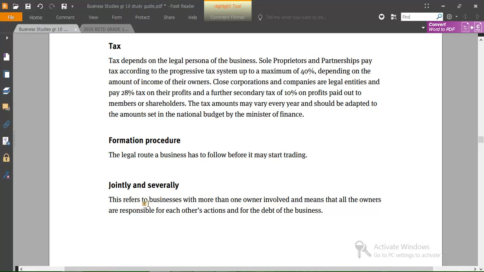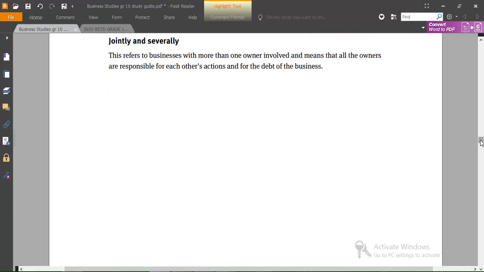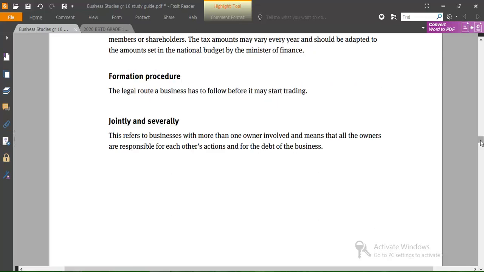Joint and several liable refers to a business with more than one owner, and it means that all the owners are responsible for the actions of each other and for the debts of the business, despite who caused the debt, right?